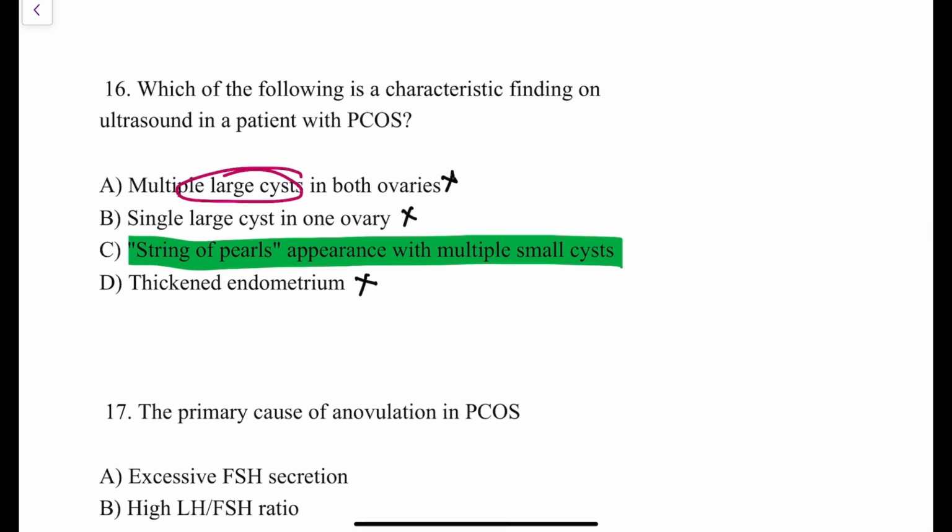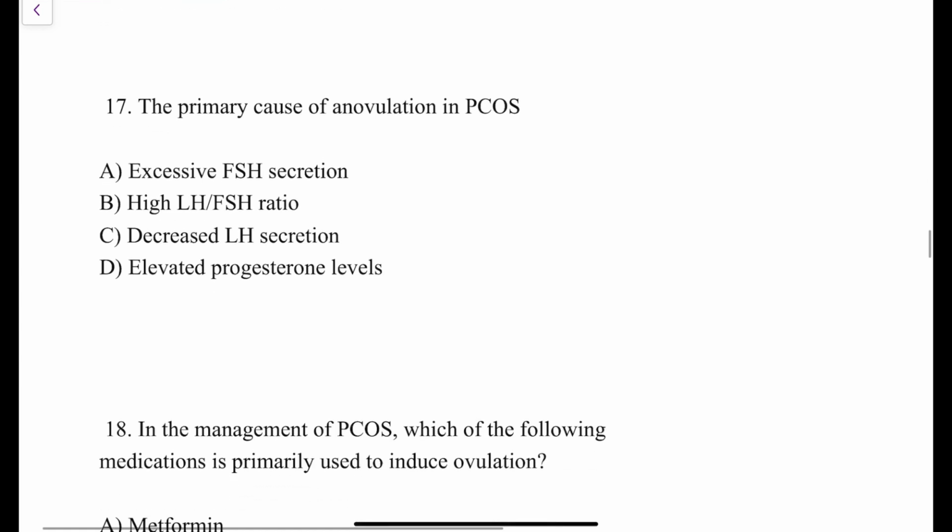Thick endometrium, again, is not a characteristic feature in patients of PCOS on ultrasound. So this is also ruled out. So the answer to this question is string of pearls appearance with multiple small cysts.